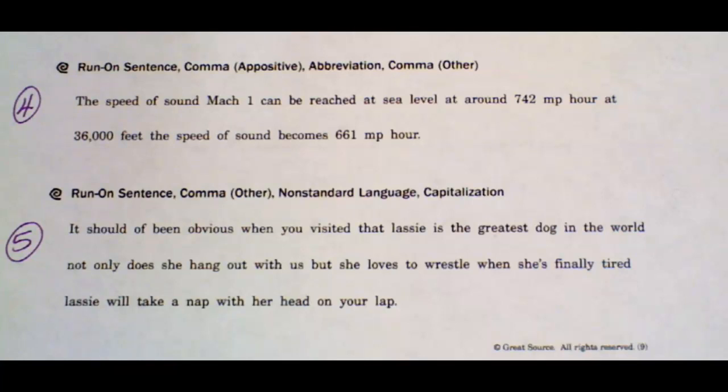So first, let's talk about our run-on sentence. Like we've discussed before, a run-on sentence is two complete sentences smashed into one without the correct punctuation. So we need to address this by adding that correct punctuation. In order to do so, we have to identify the end of our first sentence and the beginning of the second. Typically, we can identify that break in the sentences by listening for a pause. So I'm going to read the sentence again, and I want you to try to listen for that pause.